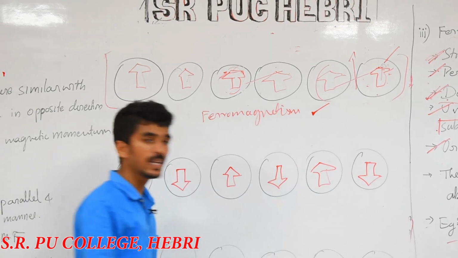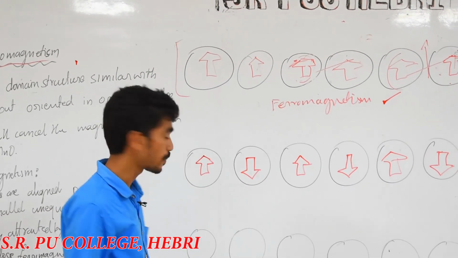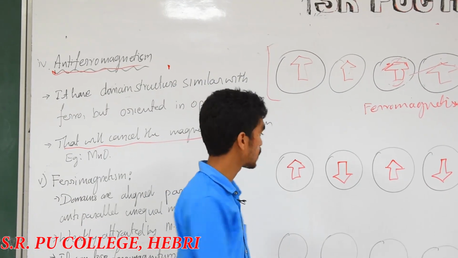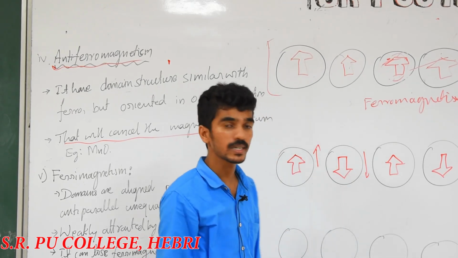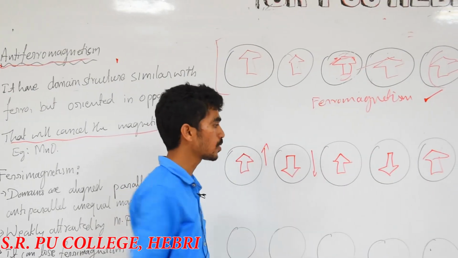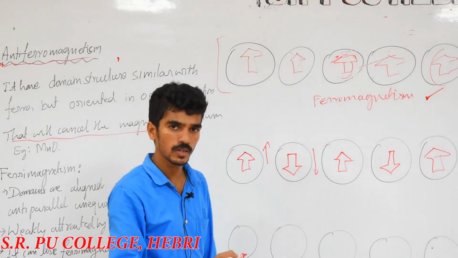So we can easily identify whether it is permanently magnetized or has no magnetic property. Here one is in this direction and the next in the opposite direction. This will cancel the magnetic moment. Both electron orientations alternate, one upward, one downward.